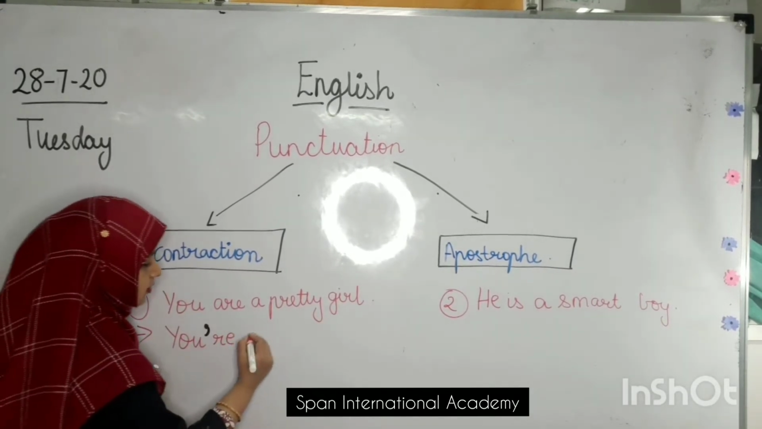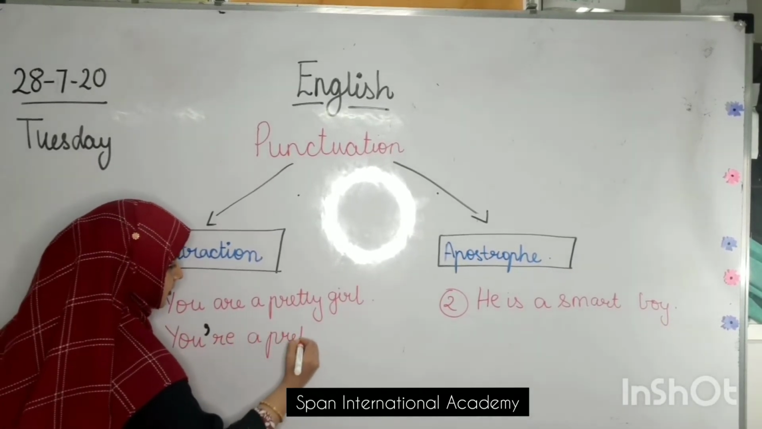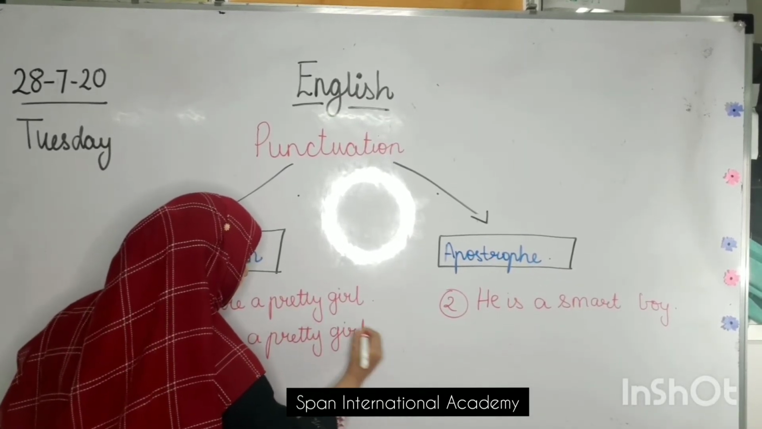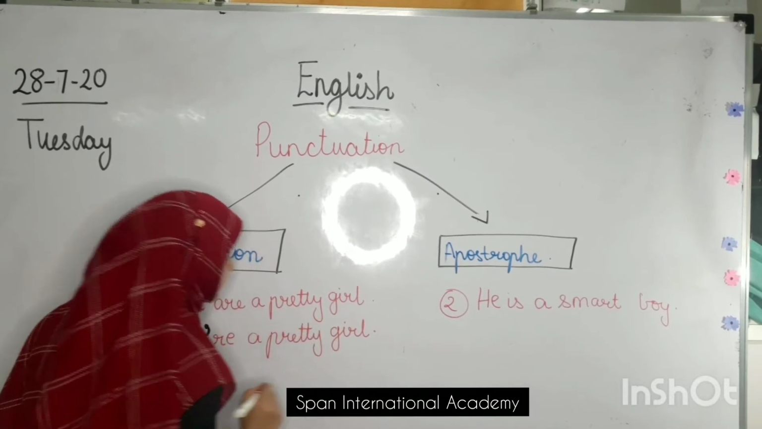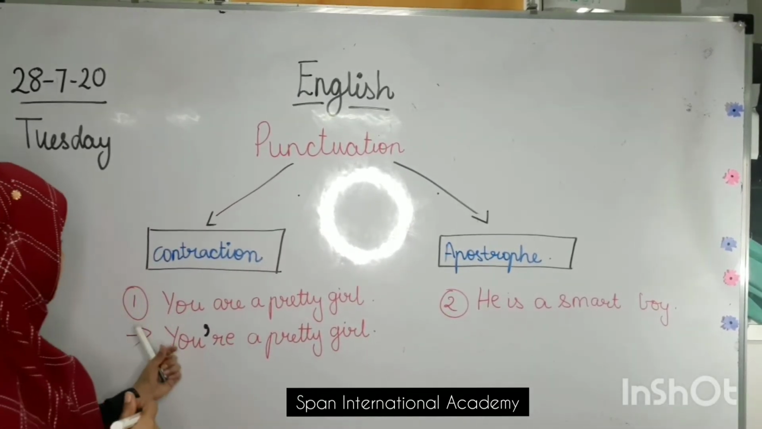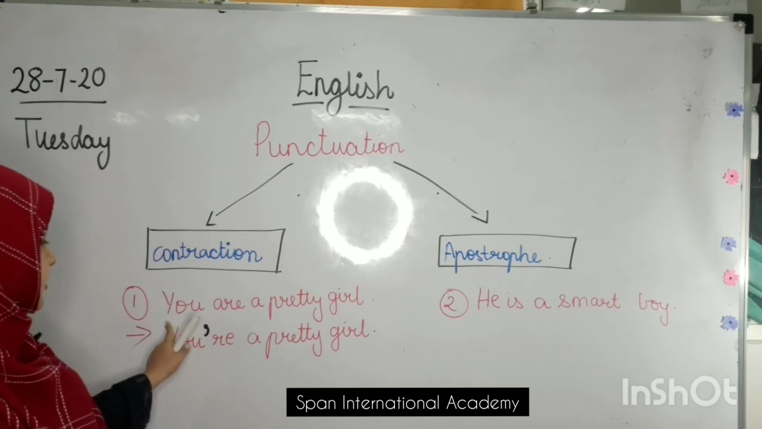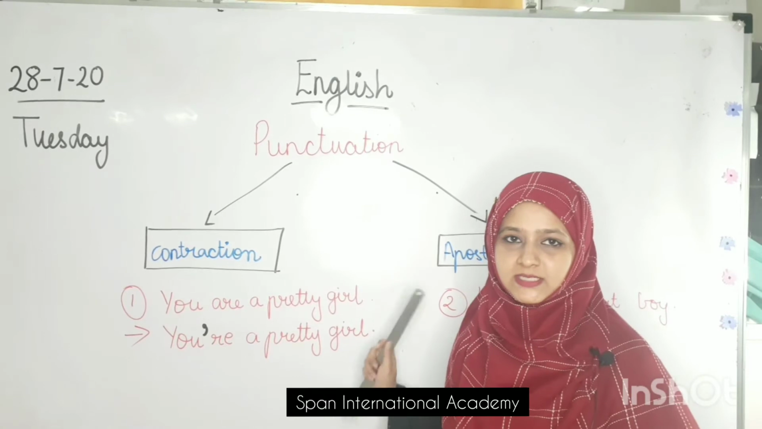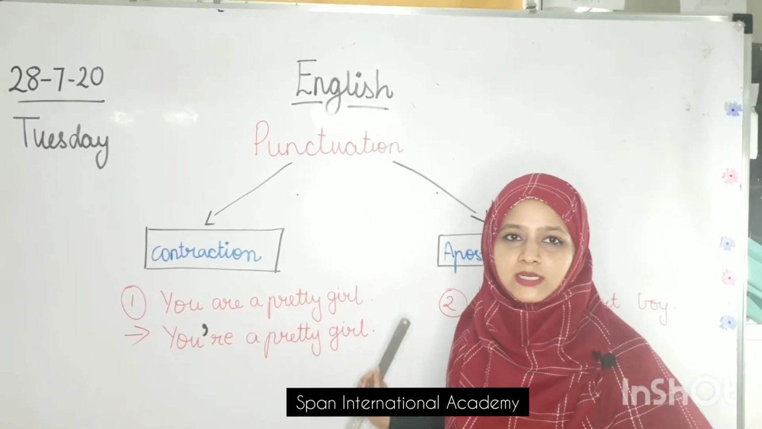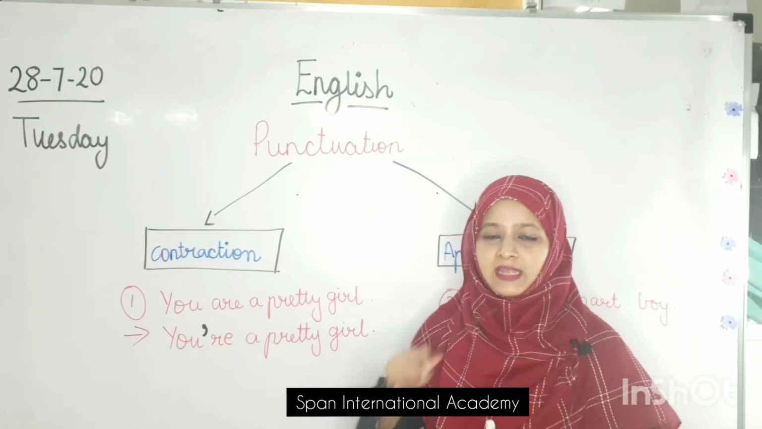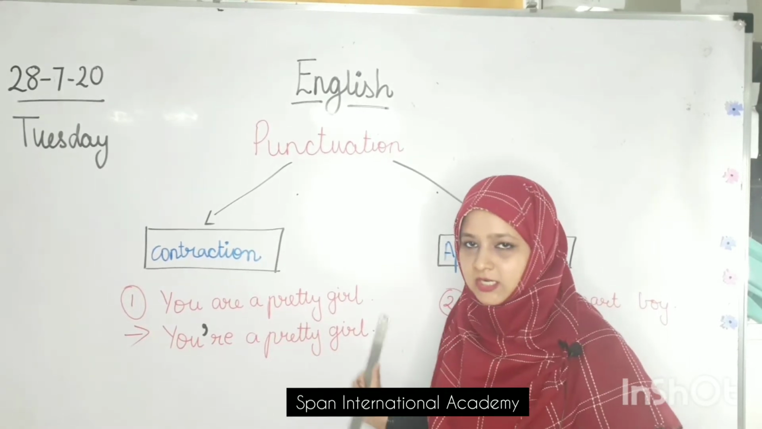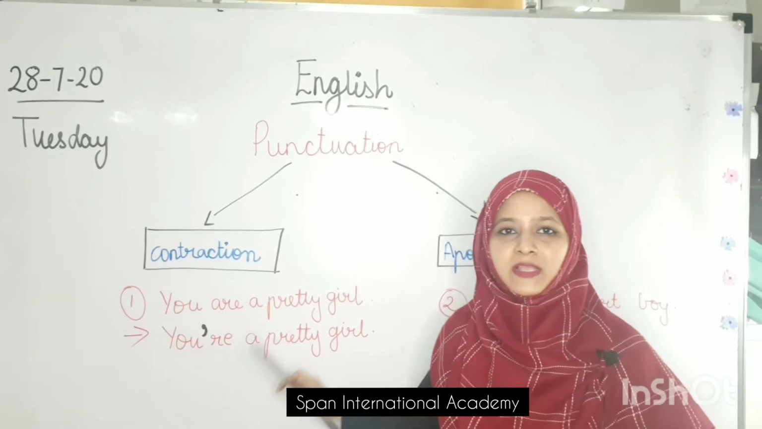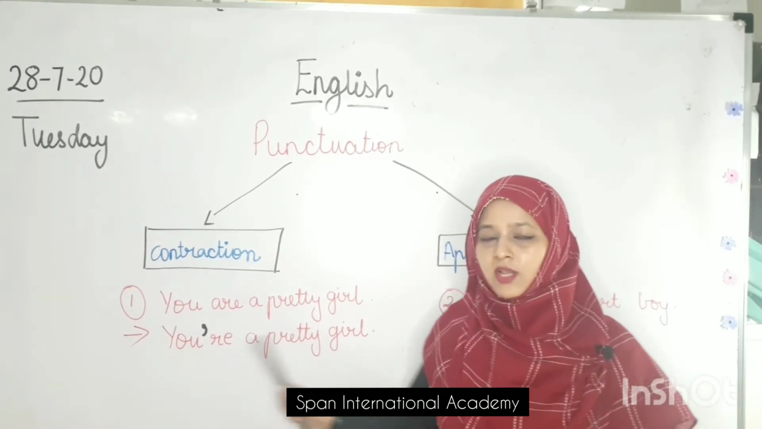You're a pretty girl. Am I right? While reading also you are going to say it very short. Let's read it. You all see the difference now. You are a pretty girl. You're a pretty girl. You are, that R is full. A pretty girl. You're. Can you see this difference? The word has become short. Yes. Did you all understand till here?